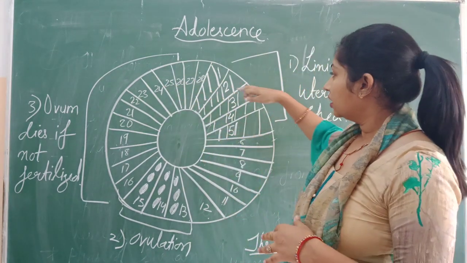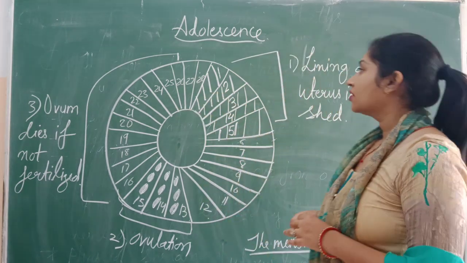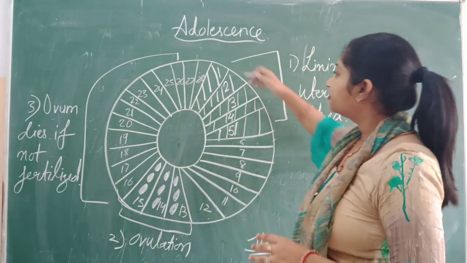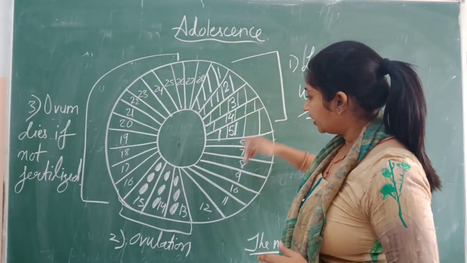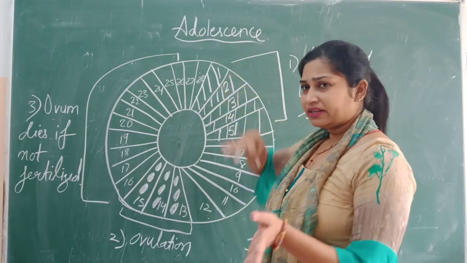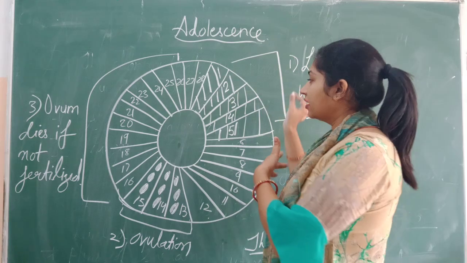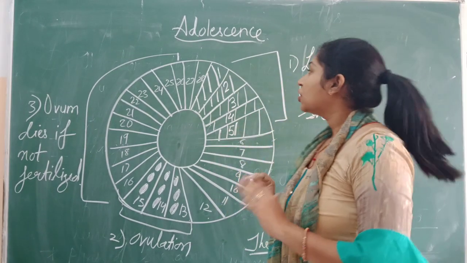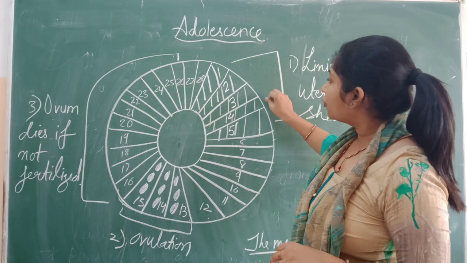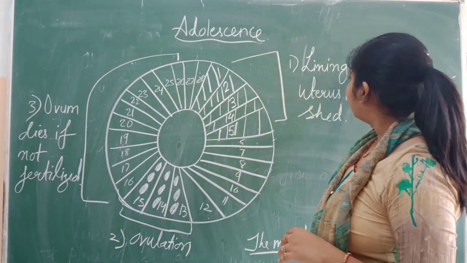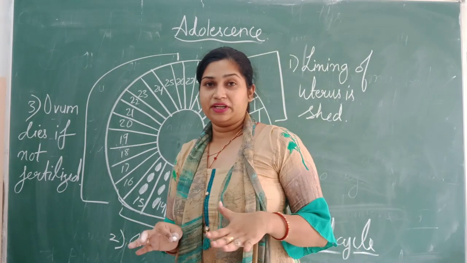Now, what do the circle and the lines usually represent? Let me tell you. First we'll start with the first 5 days. To distinguish these 5 days from others, I made these lines in a different pattern. These 5 days basically represent the lining of the uterus when it is shed, meaning the menstruation period.